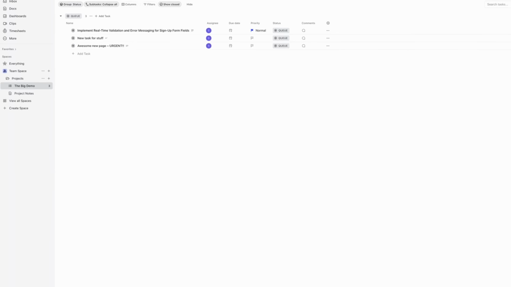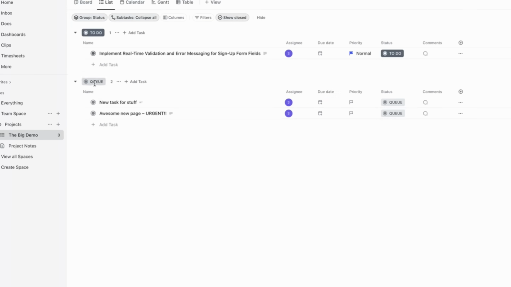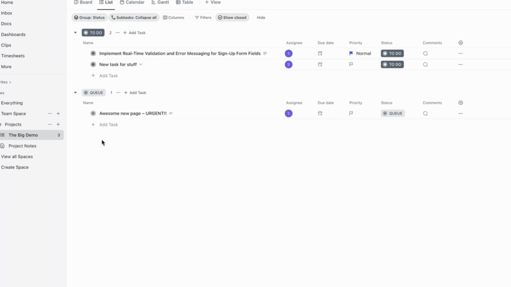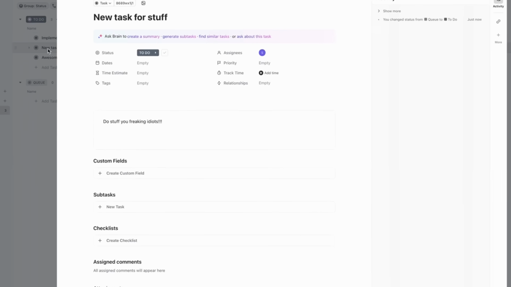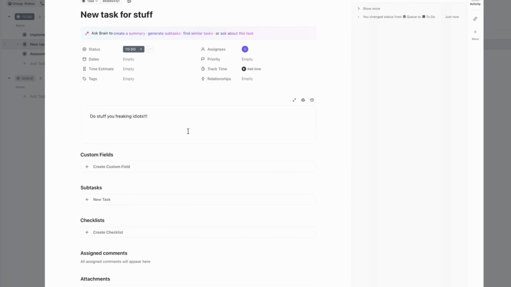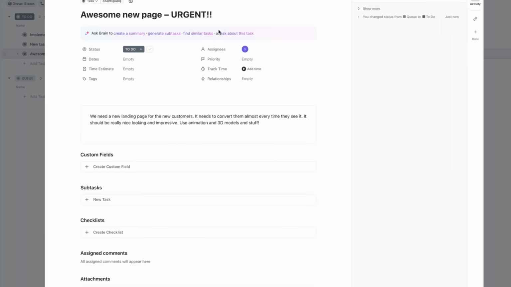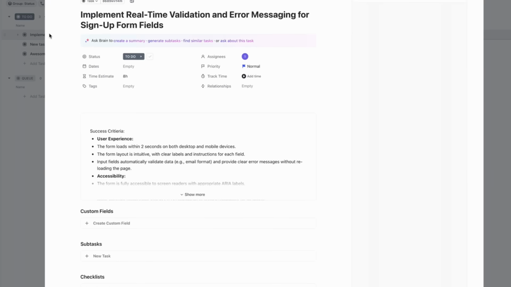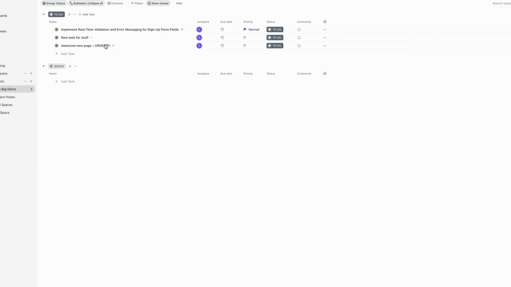On that event, we have 3 different demo tasks here, so I'm going to go ahead and move all of these over to do. And you'll see that they vary in quality dramatically. We have an extremely vague new task for stuff with some rude messaging here. We have an excited but also useless ticket here. And then we have a high quality ticket here, and we have some success criteria. We have very specific measurable outcomes, very clear title, ownership, and etc. So all those move into to do.